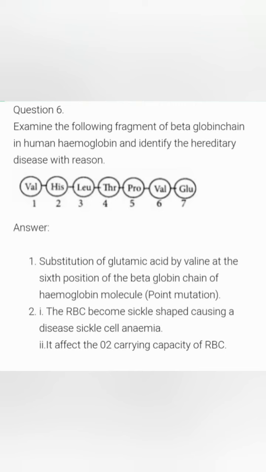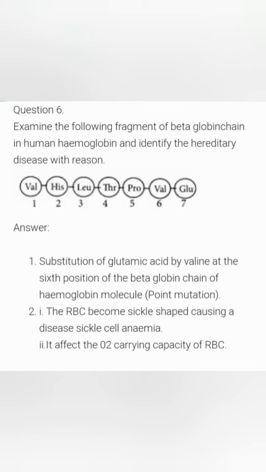Question number 6. Examine the following fragment of beta globin chain in human hemoglobin and identify the hereditary disease with reason. The answer is substitution of glutamic acid by valine at the 6th position of the beta globin chain of the hemoglobin molecule. It is a point mutation, and as a result the hereditary disease is sickle cell anemia.